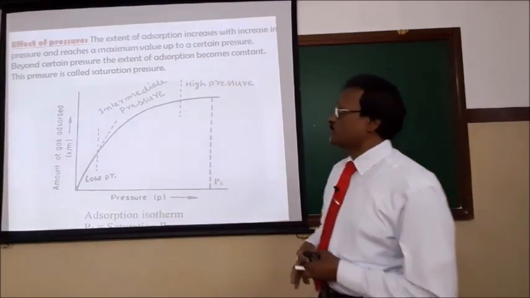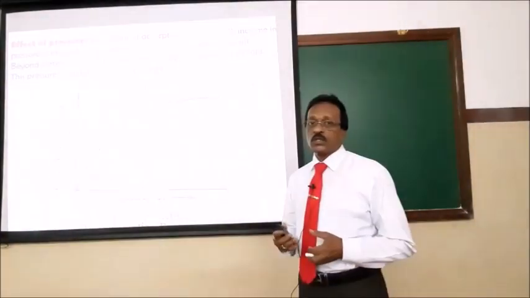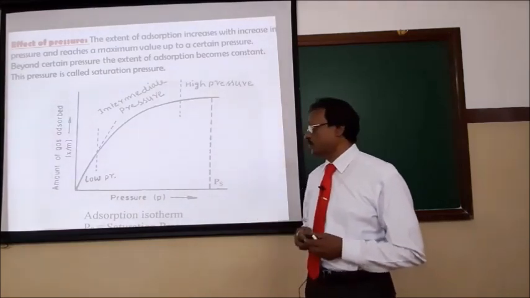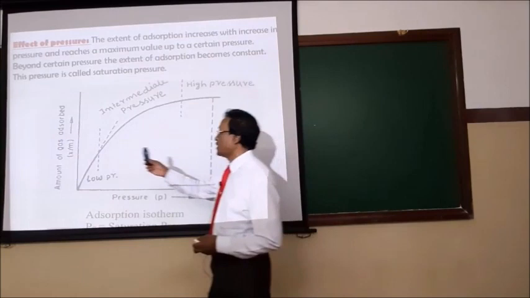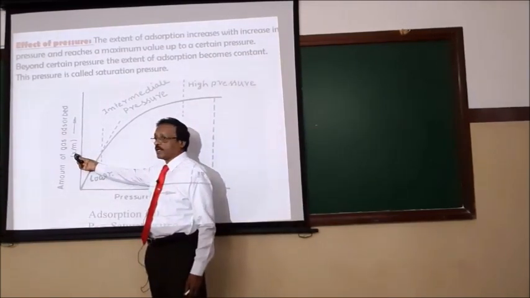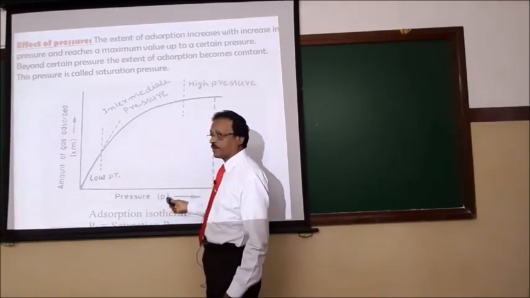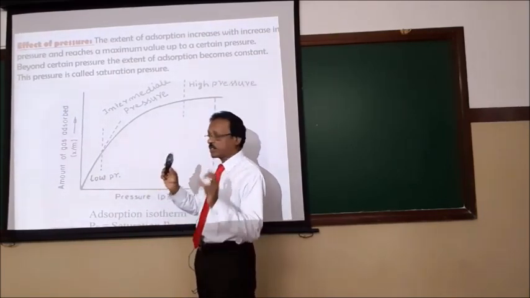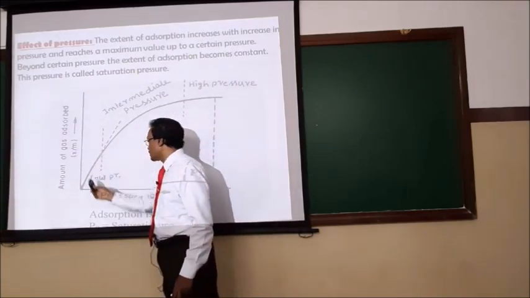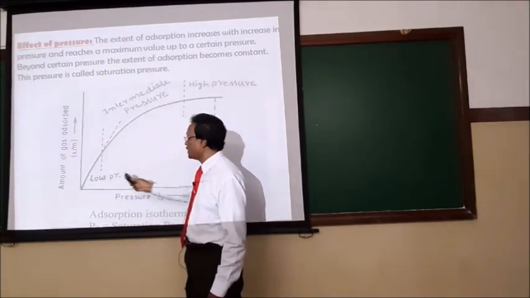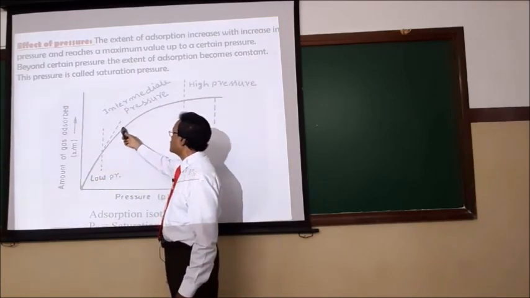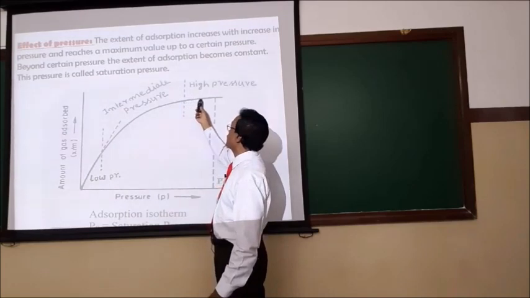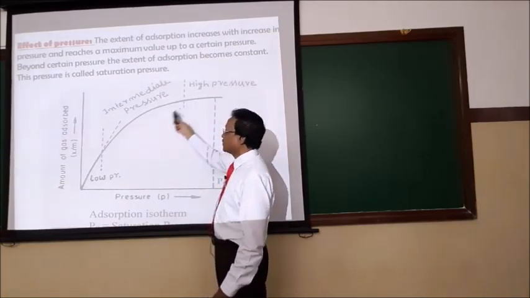So the most important is the mathematical approach to the process of adsorption. Effect of pressure on the adsorption. Look at this graph, a very interesting graph. The extent of adsorption, x by m, is plotted against pressure at constant temperature. This is called the adsorption isotherm. I kept the temperature constant. The extent of adsorption is measured with increase in the pressure. The extent of adsorption keeps on increasing up to a certain pressure. At some pressure, this curve becomes almost parallel to the x-axis. So this is the nature of the curve.